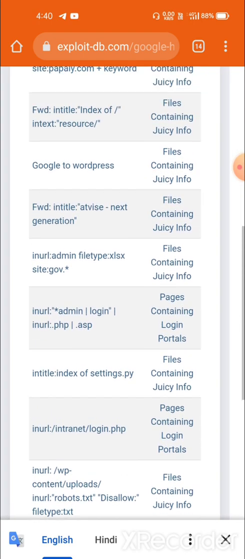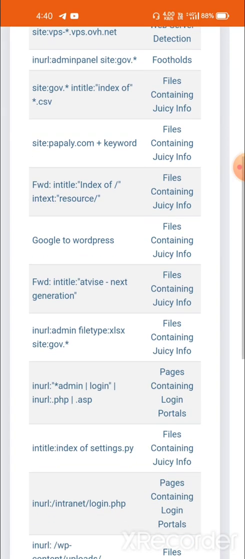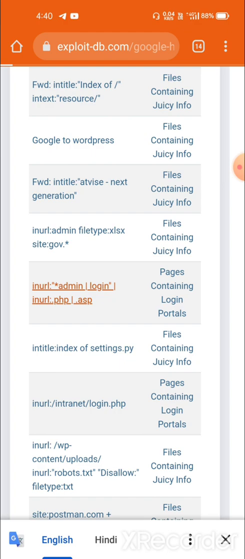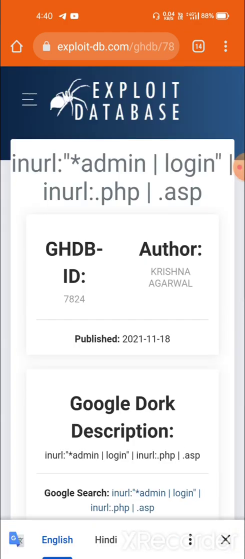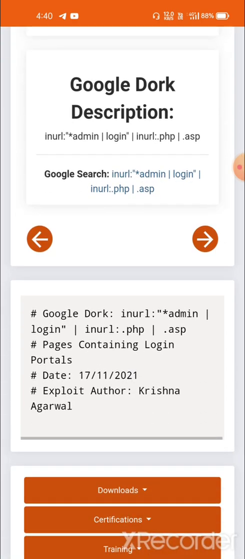Let's see the first one. Okay, web server detection. I mean in this category we can find things related to web servers. Below, files containing juicy info, pages containing login portals. Let's go for this. Yeah, here it will provide some information. Okay, Google dork in URL admin login. Yeah, this is a basic thing.